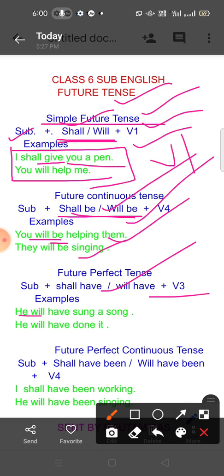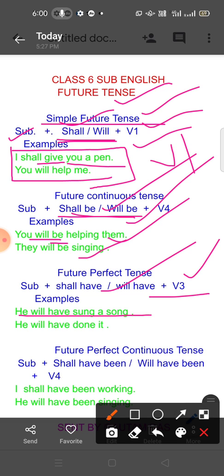You will have sung a song. After will have you have to write the third form of the verb, that is V3. Such as come, came, come; write, wrote, written; take, took, taken.